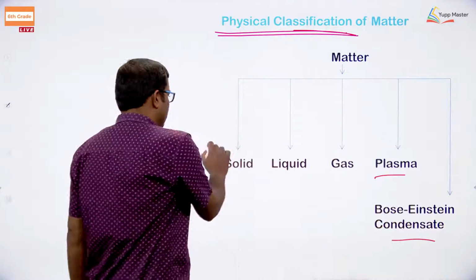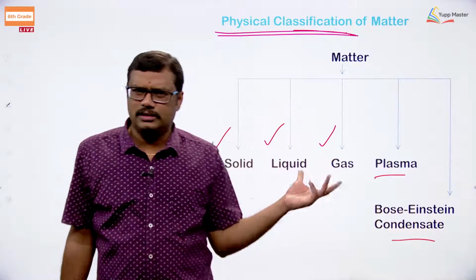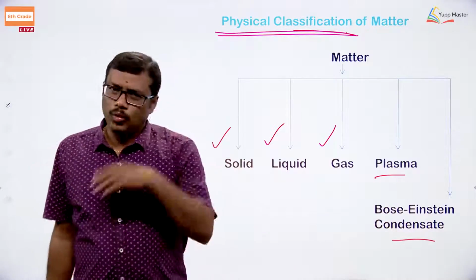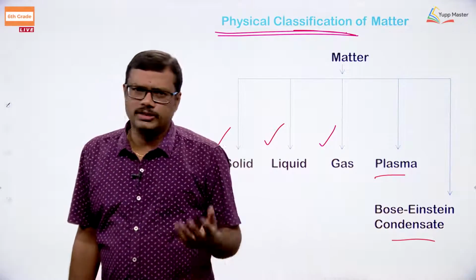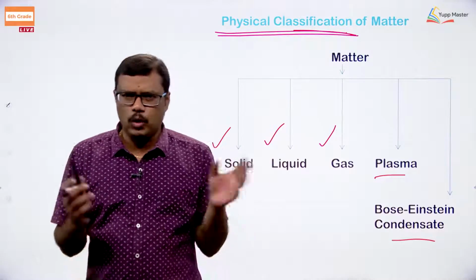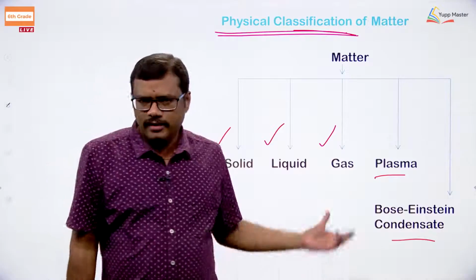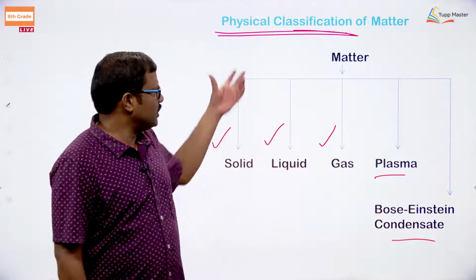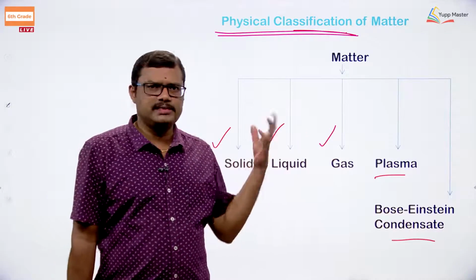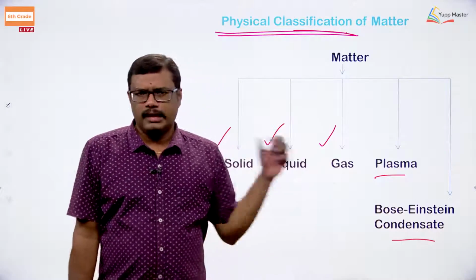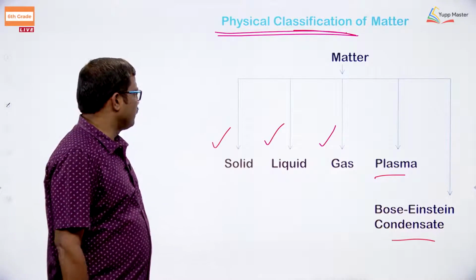Generally what we focus on is the solid, liquid and gas. Generally we come across these three physical states of matter most of the time, but of course only under special conditions do we come across plasma as well as Bose-Einstein condensate. Do not worry about the classification. We are going to look into each and every classification of matter with respect to the physical nature, and then we will compare the properties of these matters as well. Right. Let us focus on the other concepts of matter.